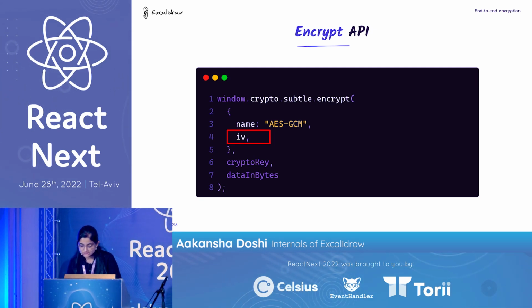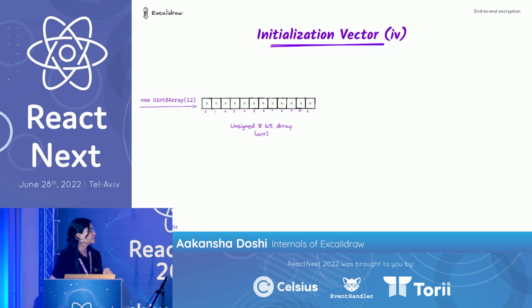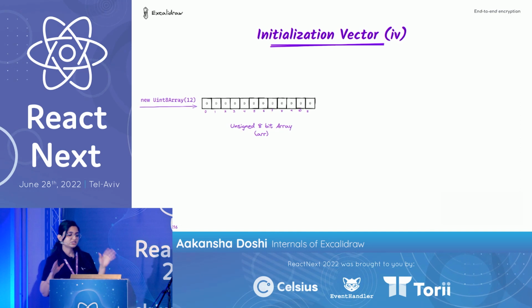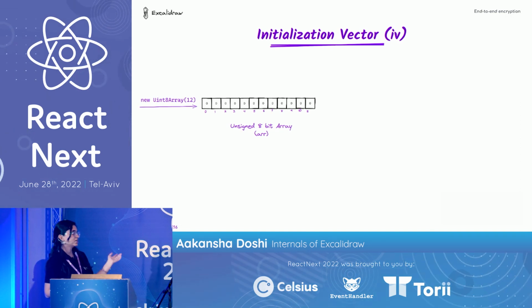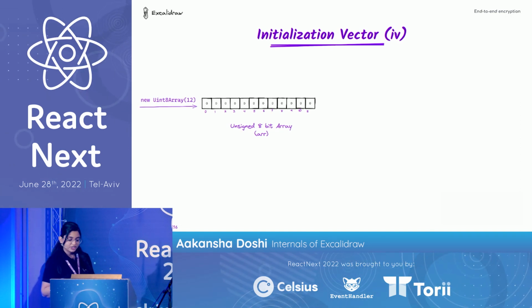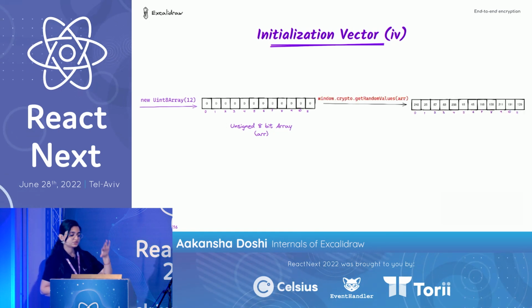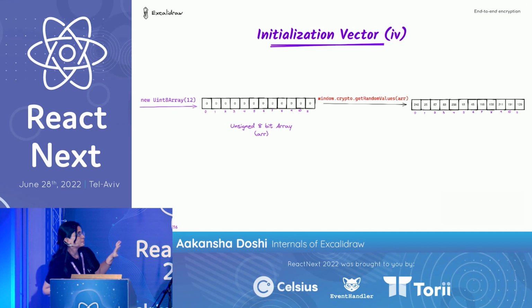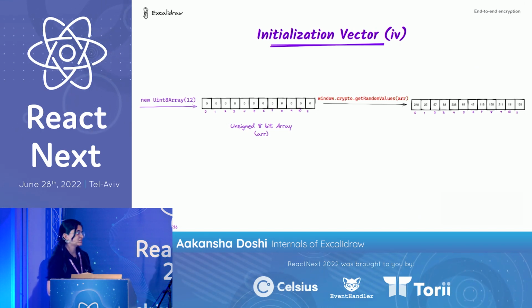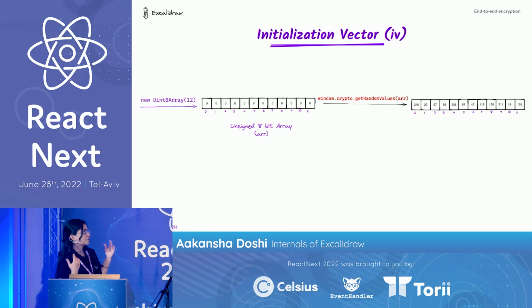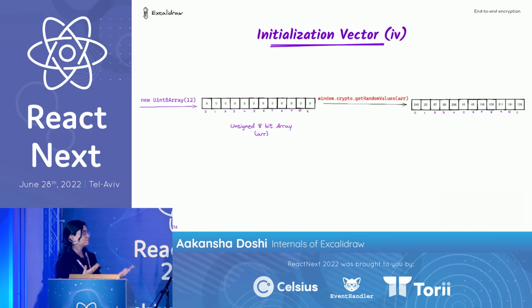Now let's look at how we are going to generate the IV. As I told you, the crypto APIs only deal with binary data. So we are generating a uint8 array of 12 bytes. We are going to generate a 12-byte IV, and then we just run crypto.getRandomValues. This is basically responsible for generating strong cryptographic random values. And that's how you get the 12-byte IV.